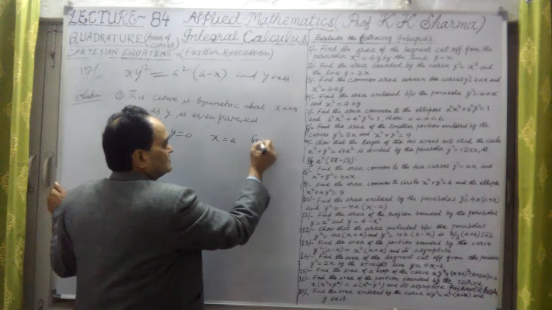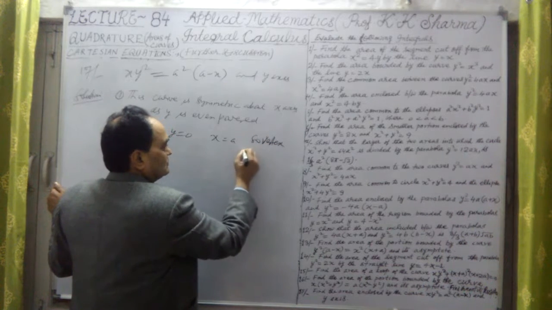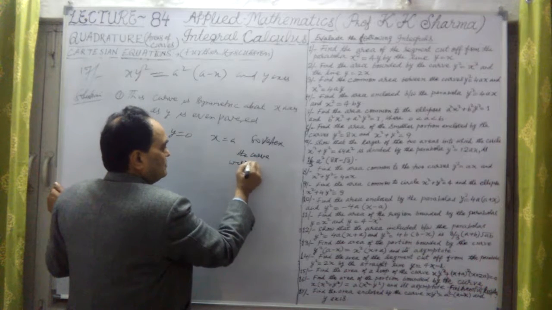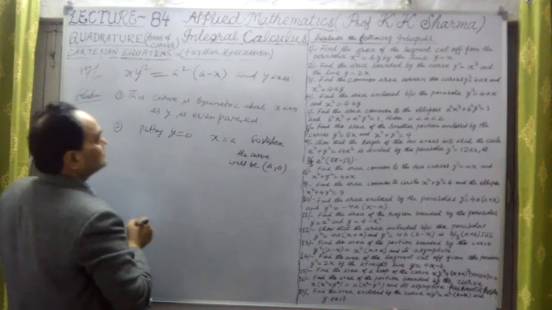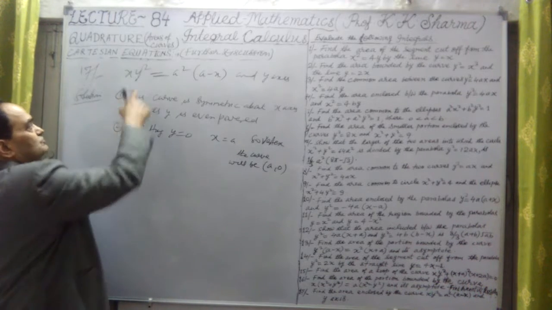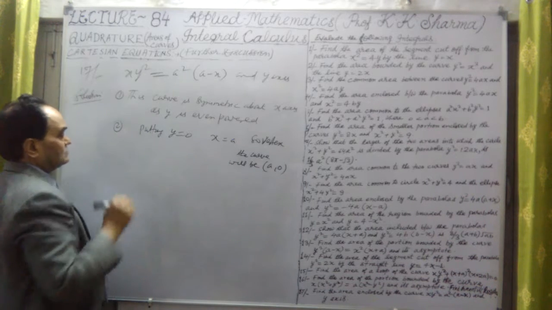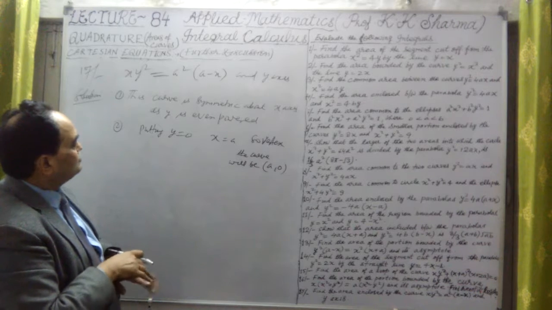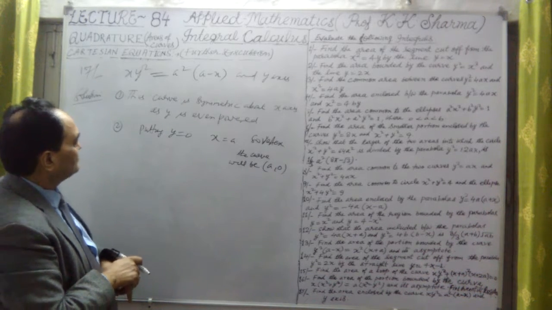So the vertex of the curve will be a, 0. This is the vertex here. Now if I put y square equal to 0, it will be a, two coincident tangents, that is y equal to 0.